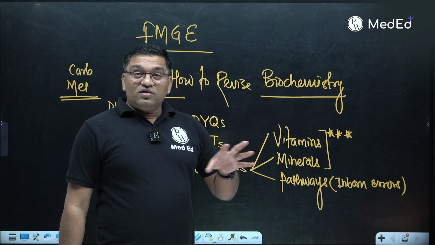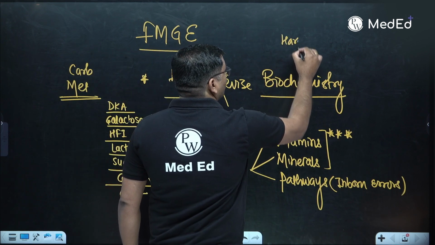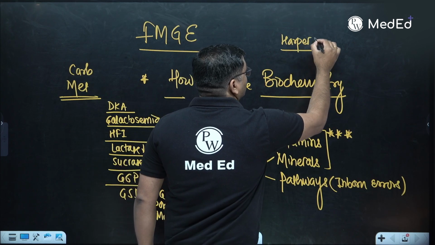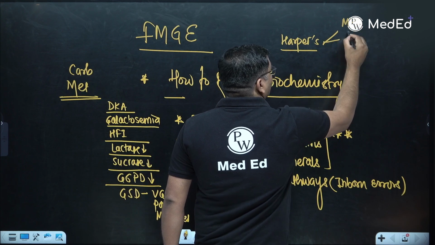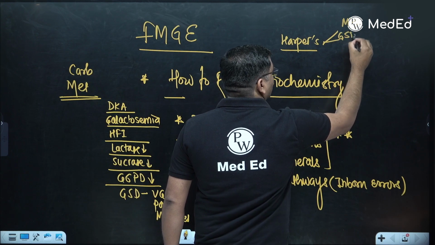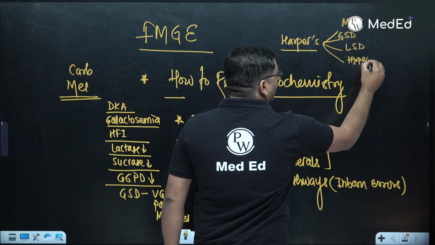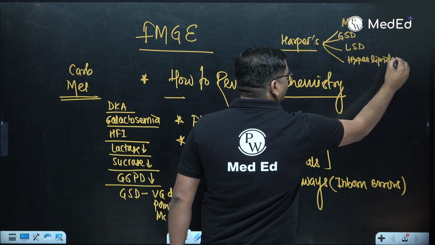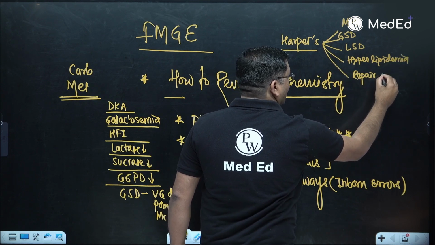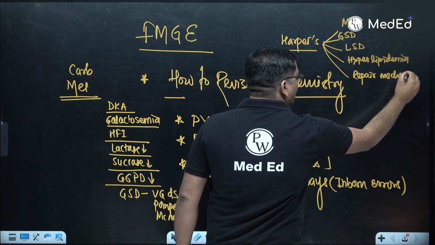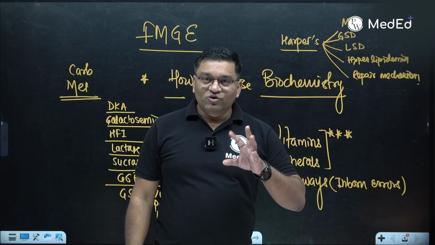The important tables from Harper, these are also important. Which tables? Harper's Illustrated Biochemistry tables. For example, mucopolysaccharidosis, glycogen storage disorders, lysosomal storage diseases, Fredrickson classification of hyperlipidemia, and DNA repair mechanisms. These are the important tables, and many more tables are there from Harper's Illustrated Biochemistry. These tables are very, very important for biochemistry.